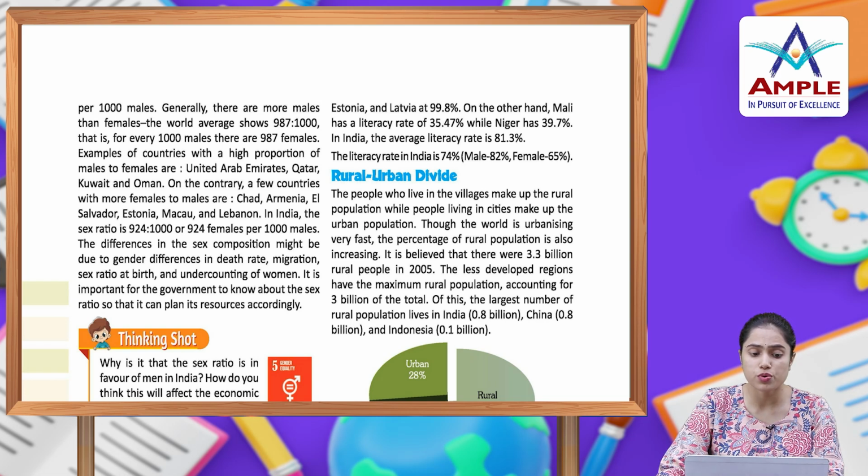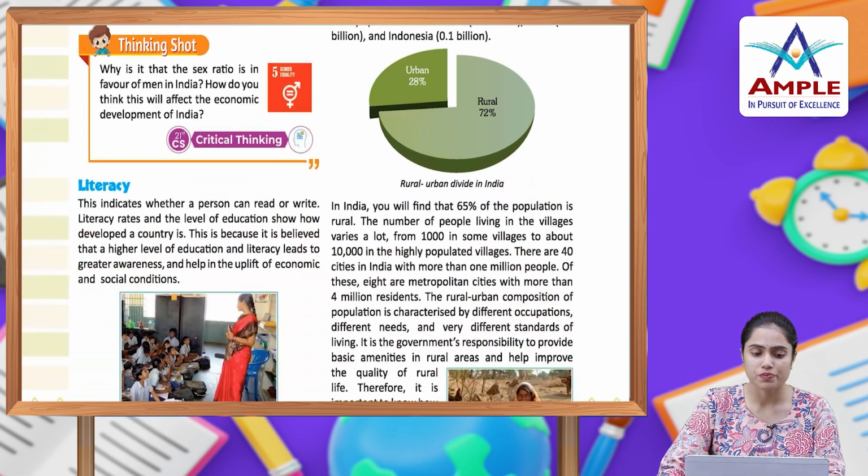Examples of countries with a high proportion of males to females are United Arab Emirates, Qatar, Kuwait and Oman. On the contrary, countries with more females to males are Chad, Armenia, El Salvador, Estonia, Macau and Lebanon. In India, the sex ratio is 940 females per 1,000 males. The differences in the sex composition might be due to gender differences in death rate, migration, sex ratio at birth and undercounting of women. It is important for the government to know about the sex ratio so that it can plan its resources accordingly.